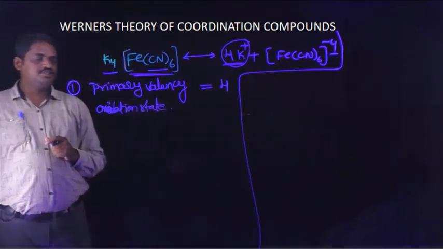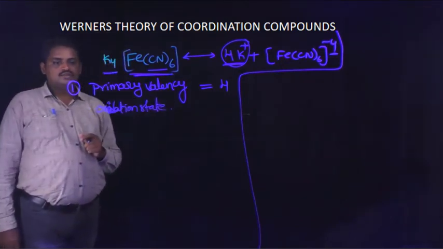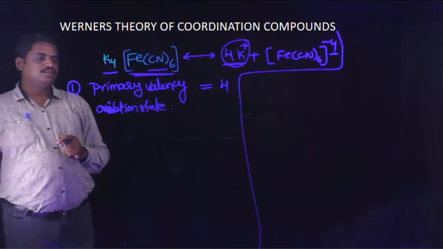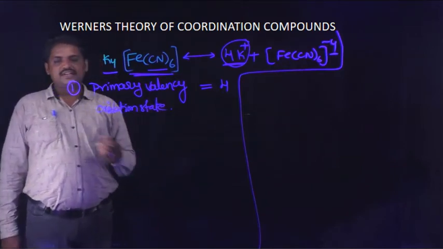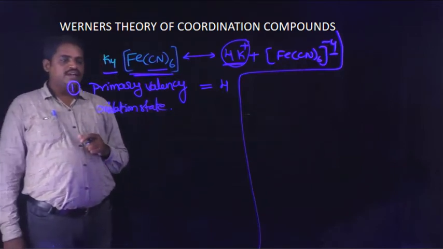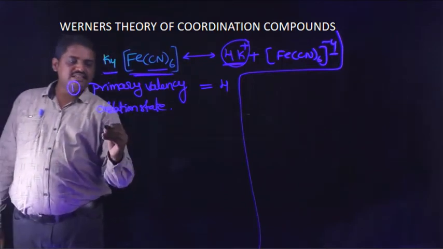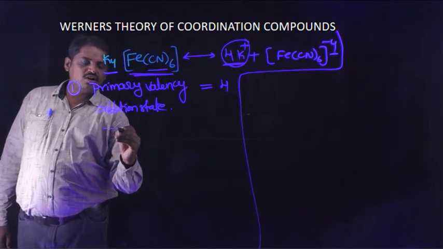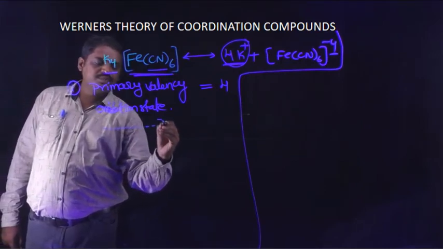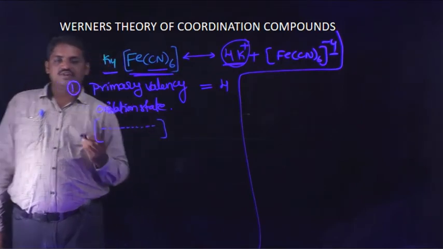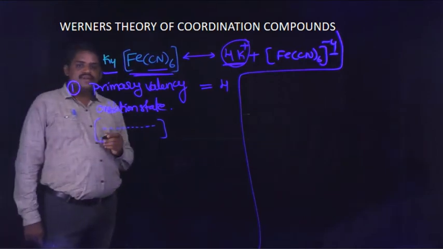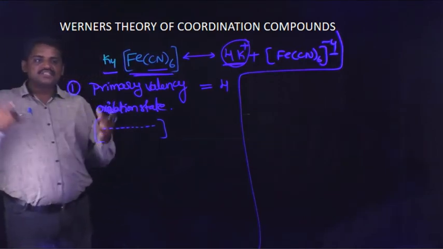Oxidation state of the central metal atom. Okay, and next one. The primary valency is expressed by dotted lines for the given coordination compounds.